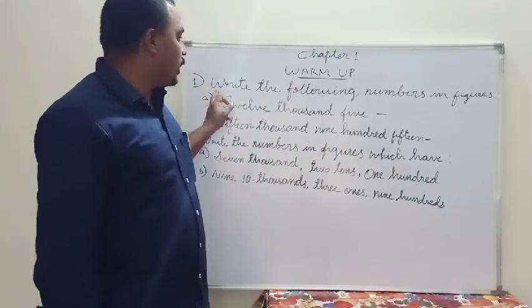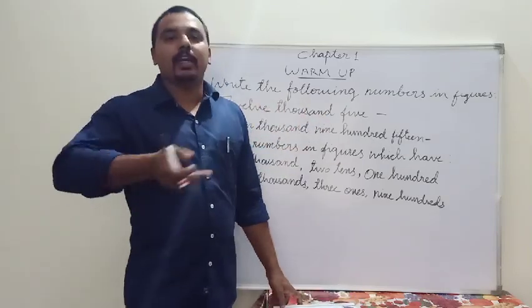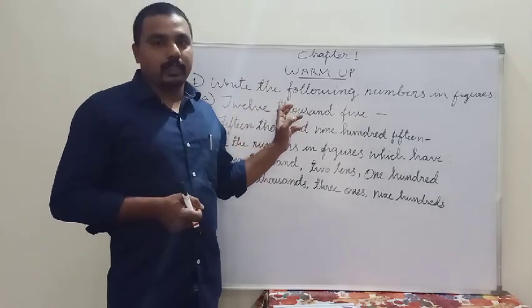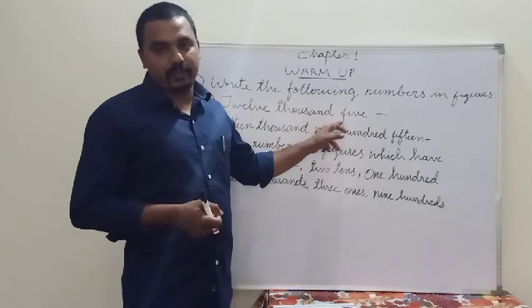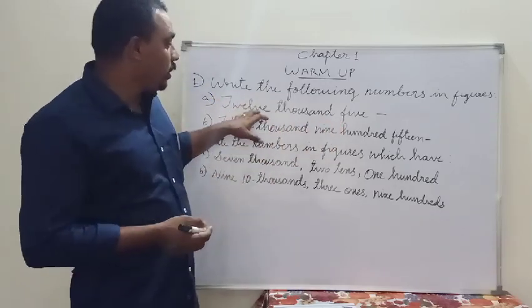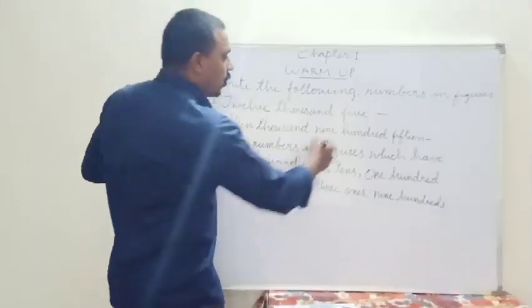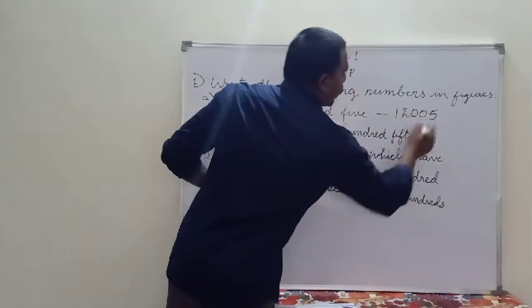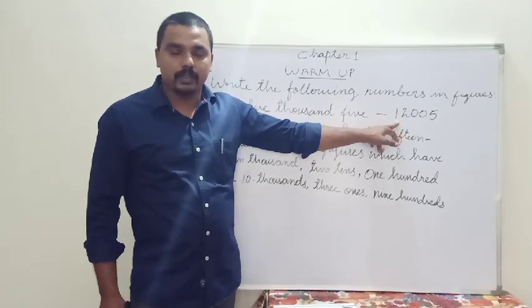Here, the first question is, write the following numbers in figures. So you already learned how to write the numbers in figures. The first question is 12,005. First of all, make sure whether it is 12,000 or 5. So write that 12,005. We have written it in figures.